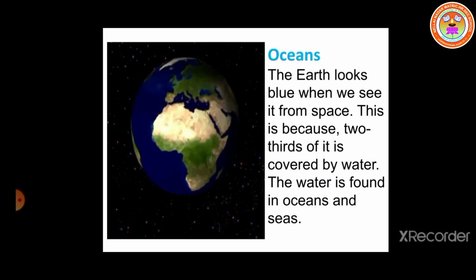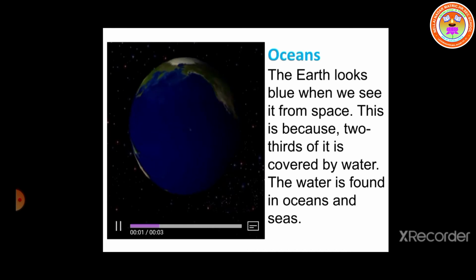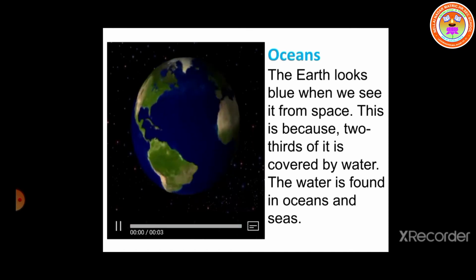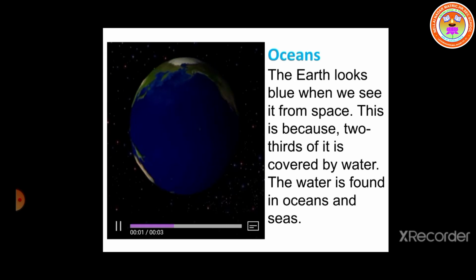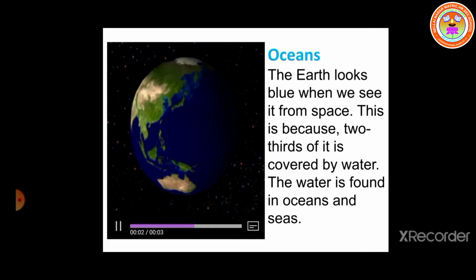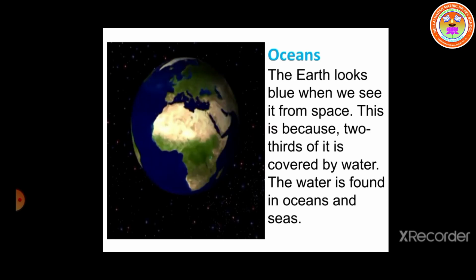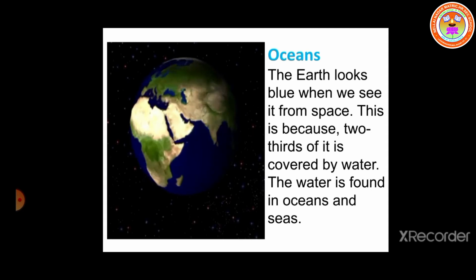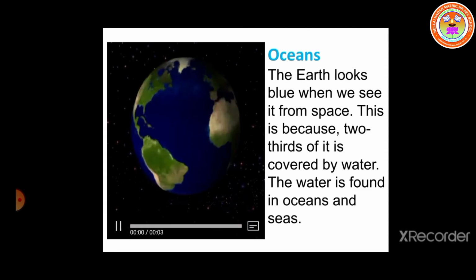Okay. Now we are going to learn about the 5 oceans. Look at this picture, children. This is earth. Why does the earth look blue? It is because 2/3 of the earth's area is covered by water.